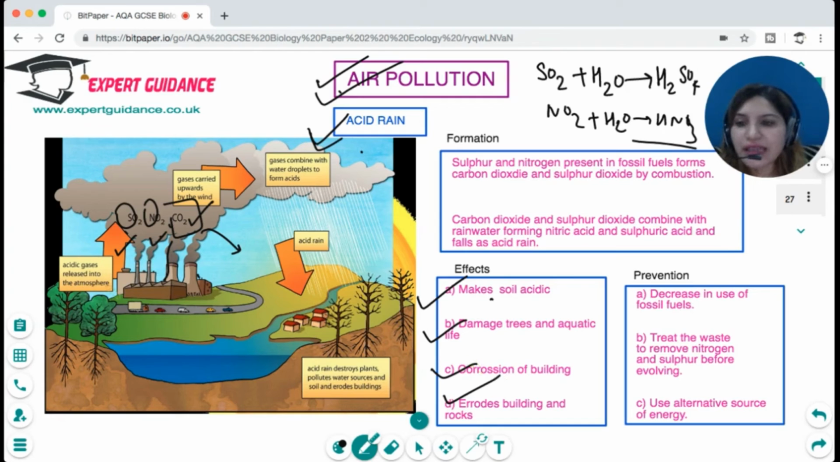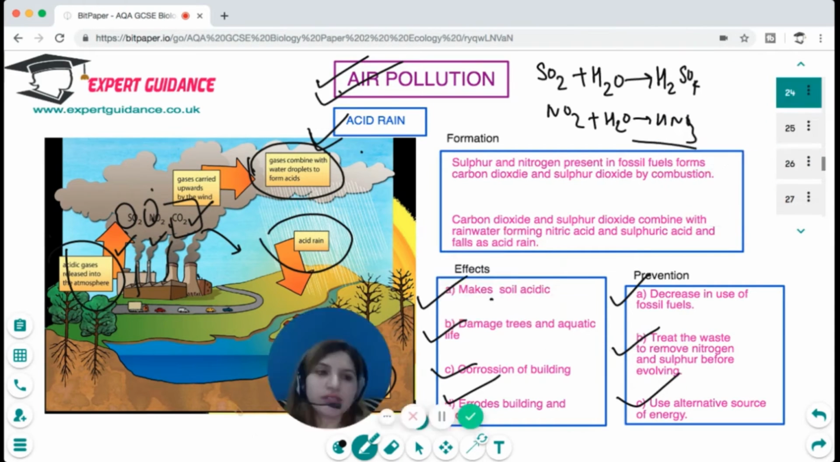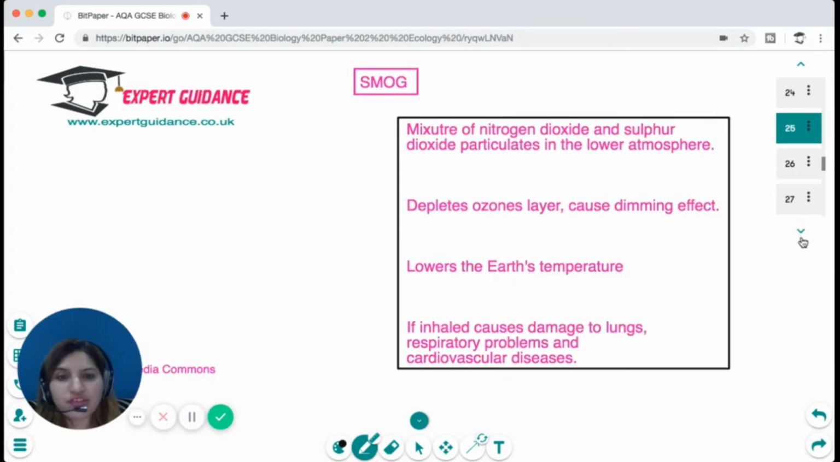So you can see in this, the acid gases are released into the atmosphere. They are carried up by the winds. They combine with the water droplets and form acid rain, and this acid rain destroys plants, pollutes water sources and soil, and erodes buildings. Now, how can we get away with this problem? To get away with this problem, we should decrease the use of fossil fuel, treat the waste to remove nitrogen and sulfur before releasing it into the atmosphere, and use alternative sources of energy. Okay, so I hope the process of acid rain, its effect and prevention is clear to you.